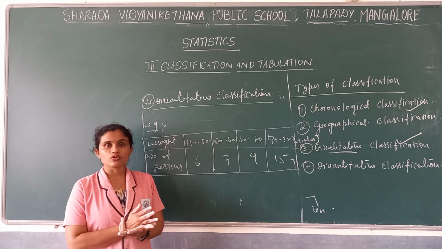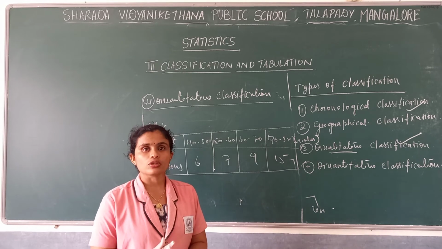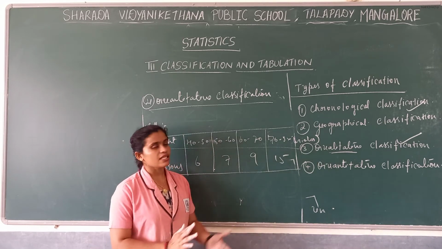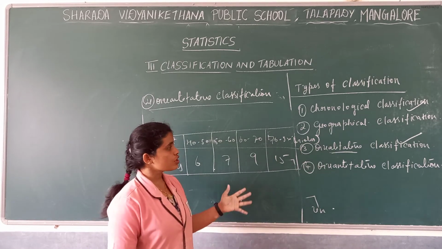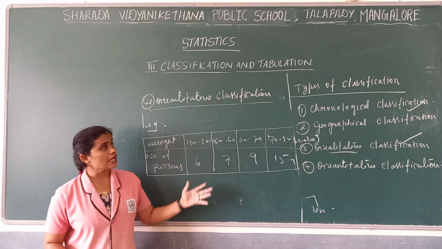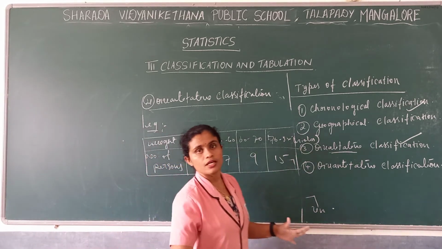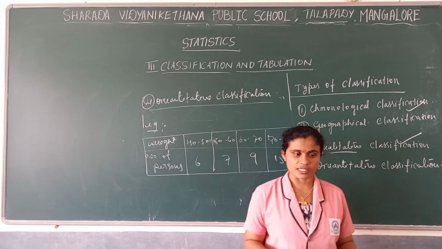It is further divided into three types: the simple or one-way classification, dichotomous classification, and manifold classification or contingency table. And the last is quantitative classification. So this question is very, very important. This is about the types of classification. Some concepts are there which you need to learn. We'll move towards those concepts.